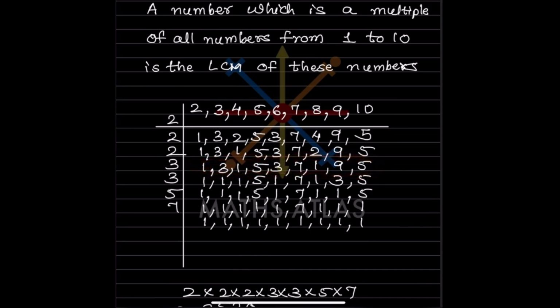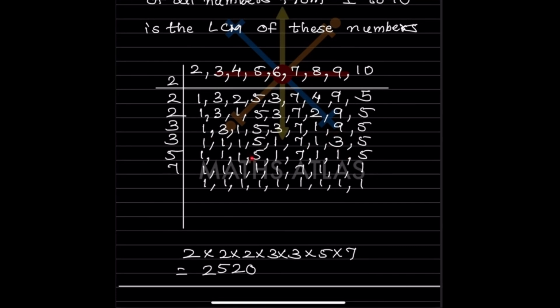So we'll go with 3. Here it's possible by 3, so we go first with 3, and the other numbers remain the same. Again here it is possible with 3. 3 ones are 3, other numbers remain the same. Now the smallest number here is 5, so we start with 5 first. Then 7 is going to be the same, and the rest are all 1. Now here there is only 7. 7 ones are 7. So these are the factors.